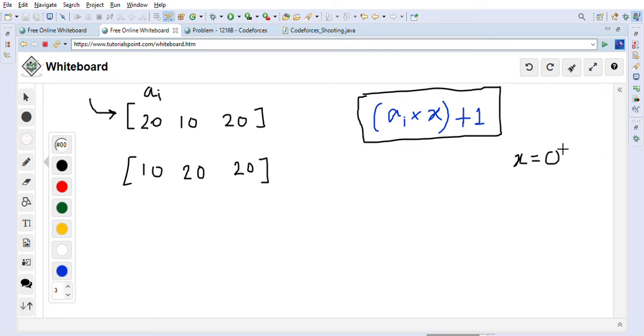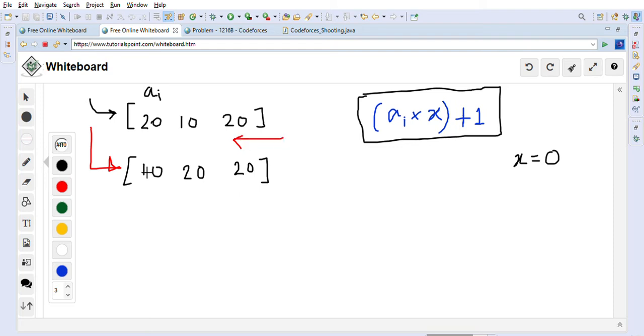Which means this is basically a greedy problem, right? When we are knocking down the first can, we have to find the can with the maximum durability factor, because the multiplication will make this factor 0 for the first one, so the total number of shots is only 1. So this is a greedy problem. To solve it, we will take this array and first sort it, so after sorting it becomes 10, 20, 20, correct? And after sorting, we will go from back to the front.